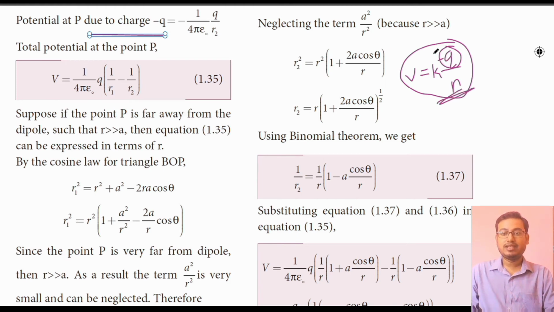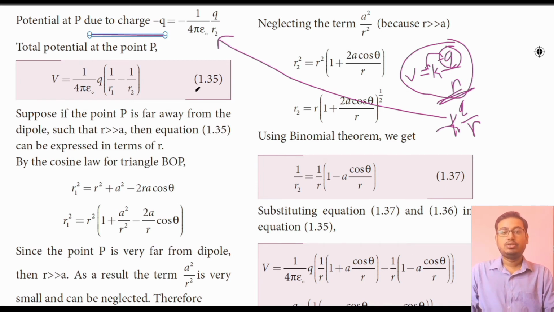This minus Q can be taken here, so it will become minus K into Q by R. That is how it is written here. Okay, you know very well that this is the K value. So potential because of charge minus Q at point P is equal to minus 1 by 4 pi epsilon naught into Q by R square.